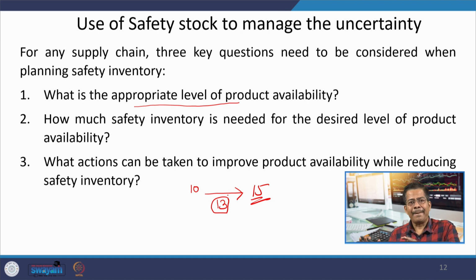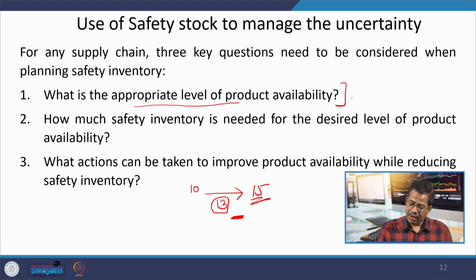I am okay that sometimes, if demand goes up to 15, there may be a few customers who are not served because I may not have that much inventory. So, in case of uncertainty, there may always be a few customers who may not be able to get the products from the readily available stocks. This is the measure of product availability.